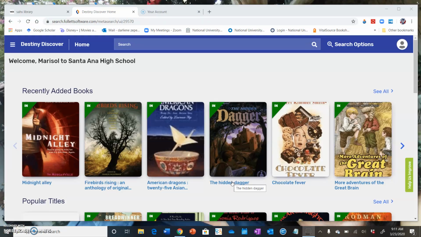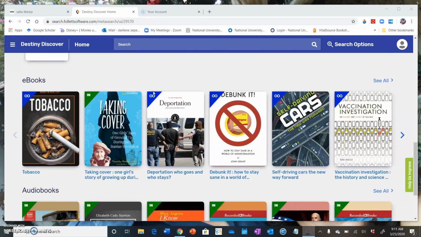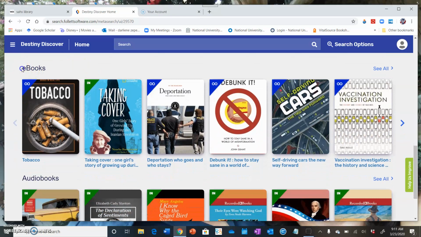Now, once you've signed in, it's going to take you into this page. This is your Destiny Discover. This is where you're going to search for your books that we have in the library, audiobooks and ebooks, okay? So, two ways you can look for a book. You can scroll down, as you can see right here, these are recent books added, but these are books that have been added that are physical books. We need to scroll down because down below you're going to see ebooks right here, and you're also going to see audiobooks right here. So these are the two sections that I would just focus on because these are the books that you're going to be able to read from home, okay?